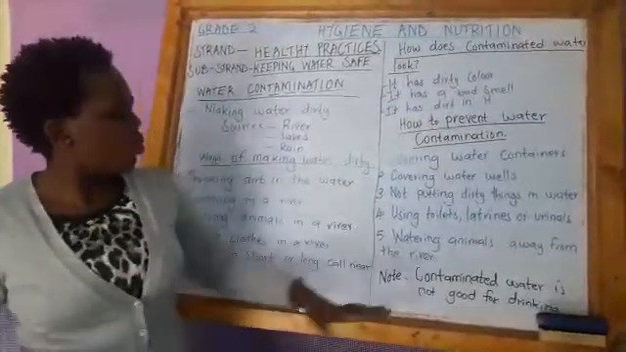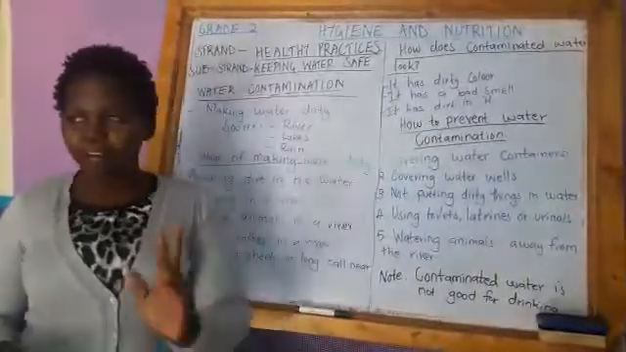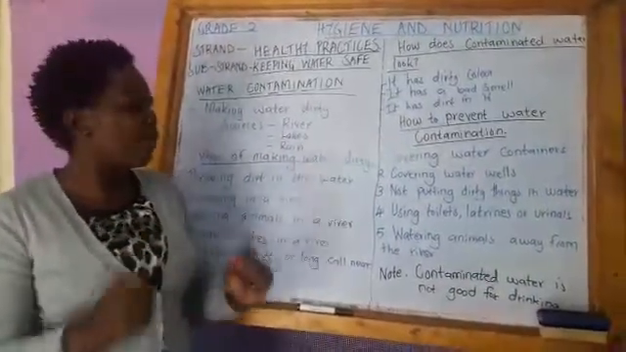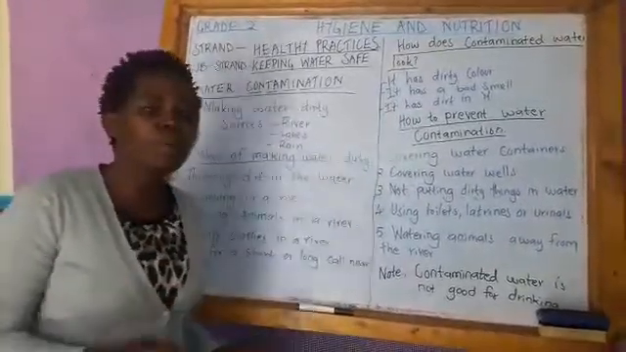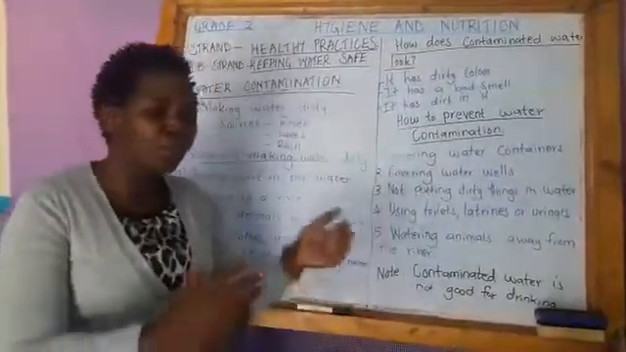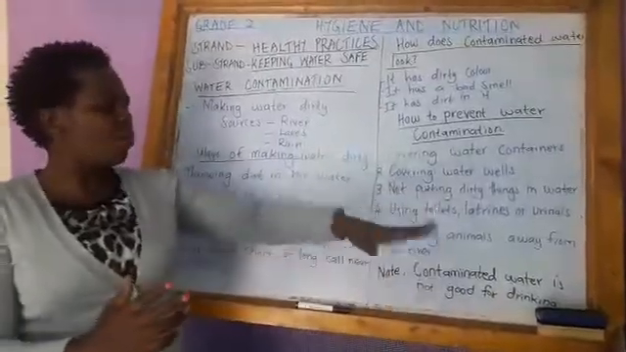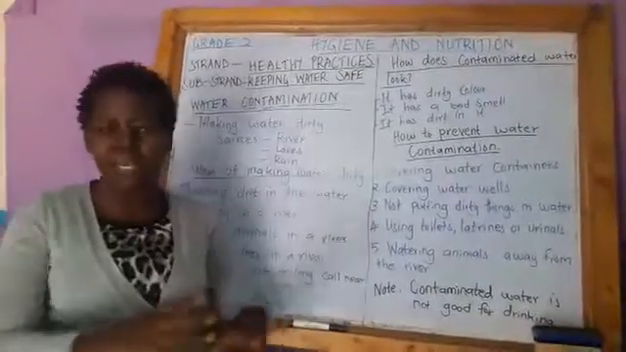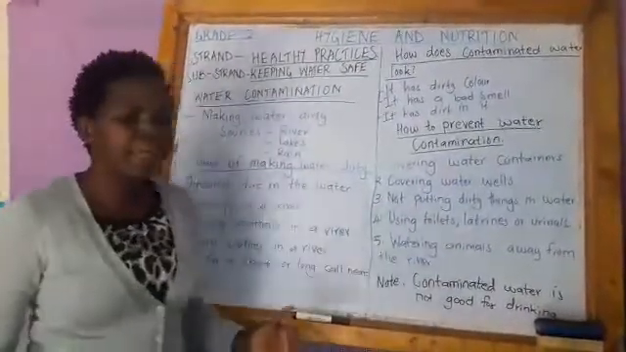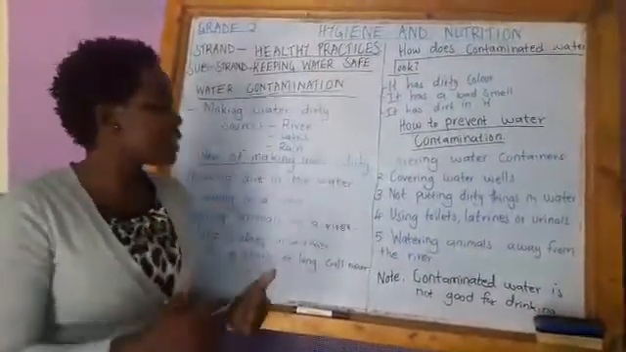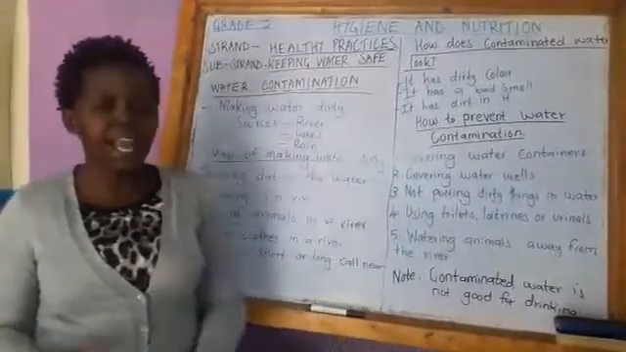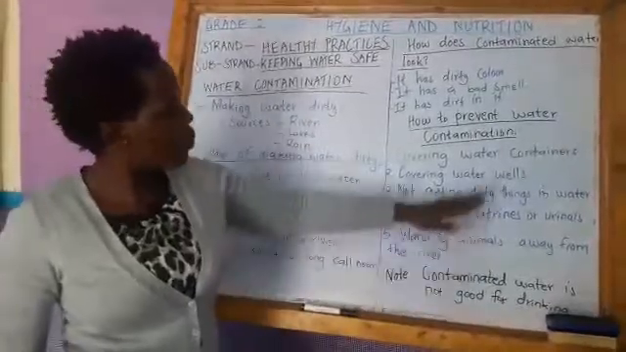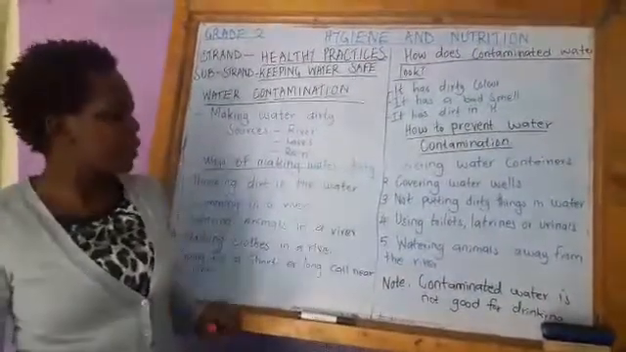And then number 5, watering animals away from the river. We have to ensure that our animals are watered away from the river. How? At home, we can have a basin, we put water, then the animals go and drink their water there. Or we can improvise. We can make something which looks like a basin using wood, so many things, so that we can put water inside there and the animals can drink water from there. That way, we will have prevented water contamination.